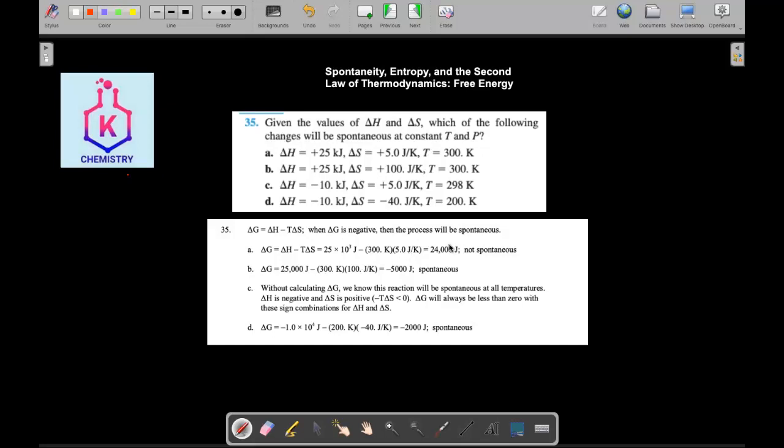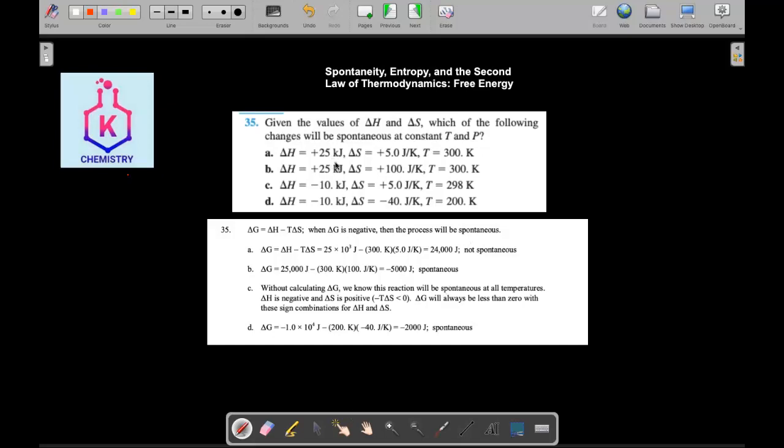And this is what we have studied. We have studied that the only case in which you can make the delta H positive and delta S positive and the reaction becomes spontaneous is at very high temperature. In this case, delta G is negative, so it will be spontaneous.